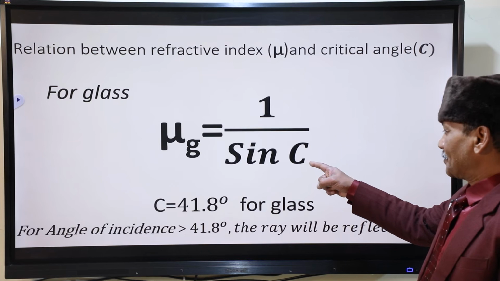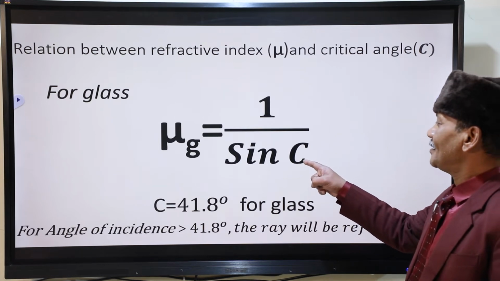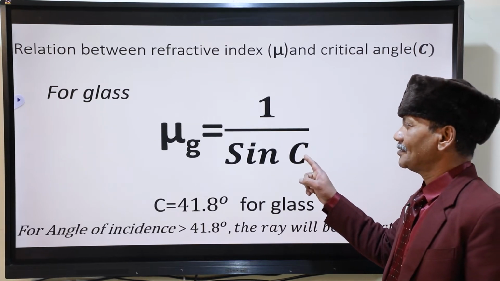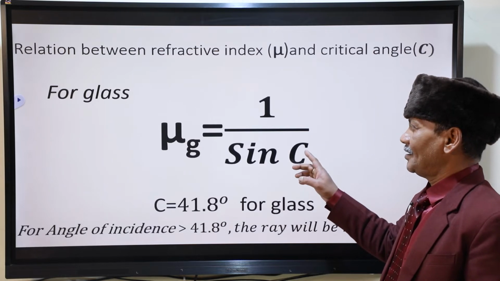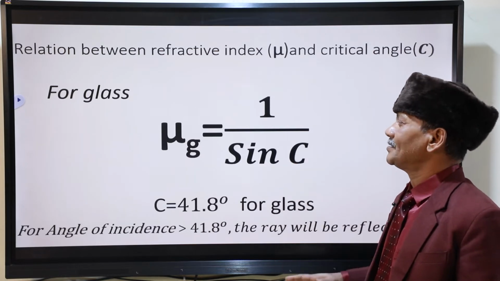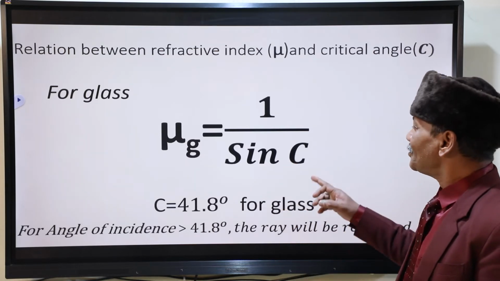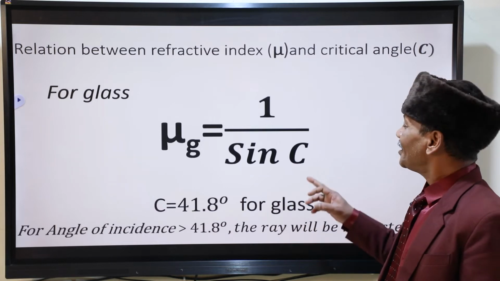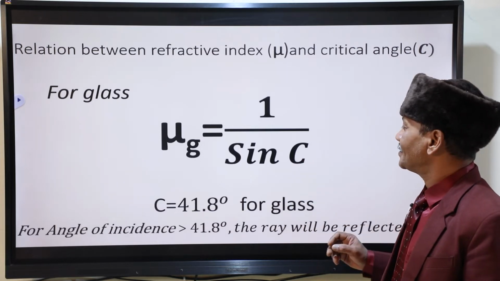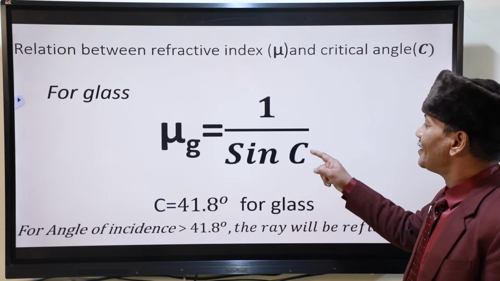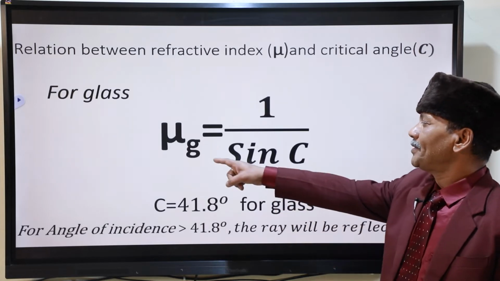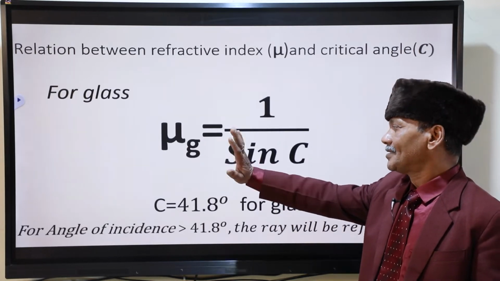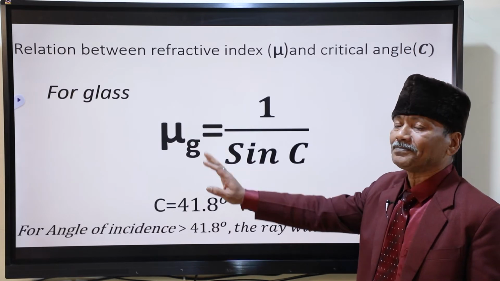What is this? This is the critical angle. Since you have read it, I am stressing upon those things which are to be given important. This is the critical angle. This is the refractive index of glass, maybe of any medium.